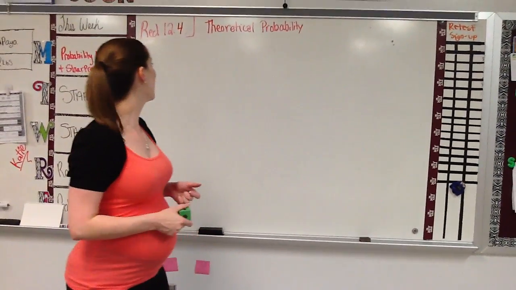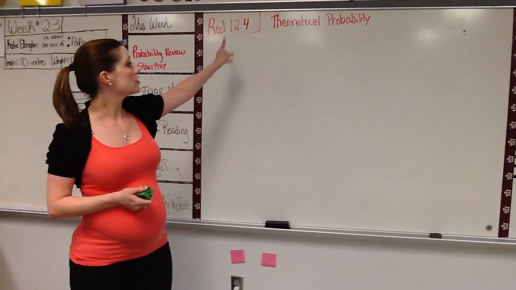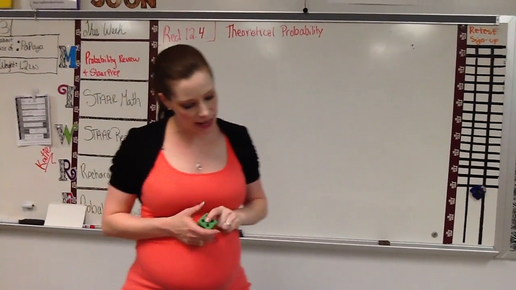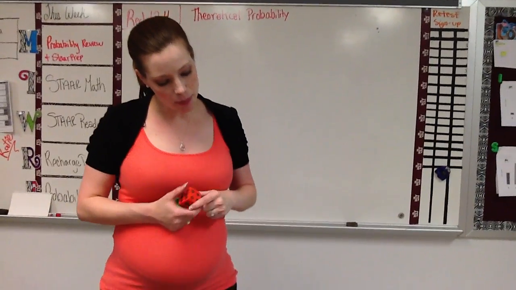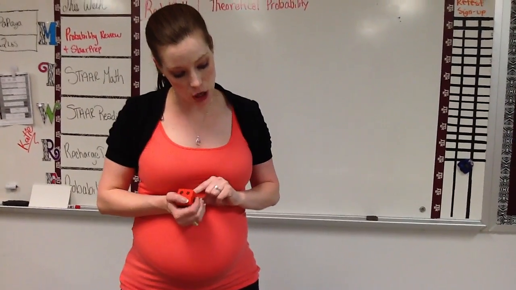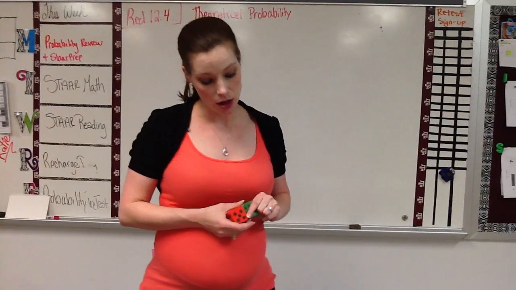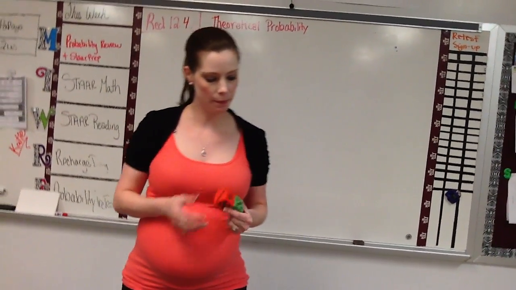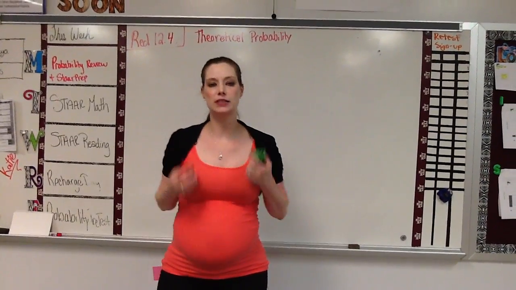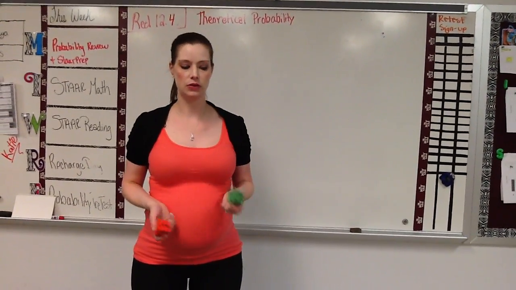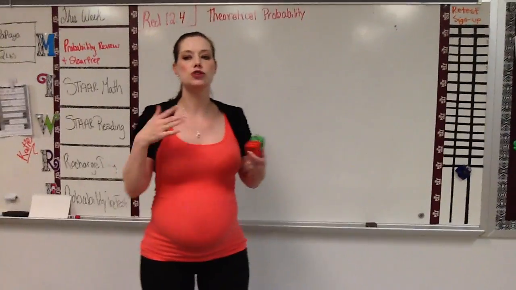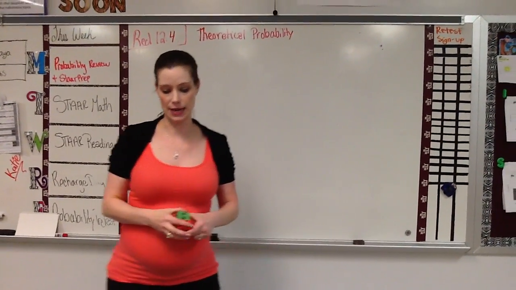These are your notes for Red Chapter 12.4, Theoretical Probability. Your essential question is: give an example of a fair experiment, and then give an example of an unfair experiment. Now, theoretical probability is the probability you've always done. It's what you think should happen. Theoretical is an educated guess. It's what you think should happen whenever you do a probability experiment.